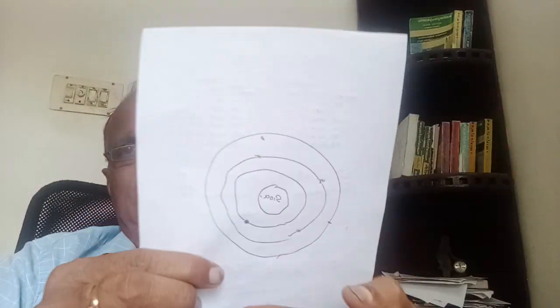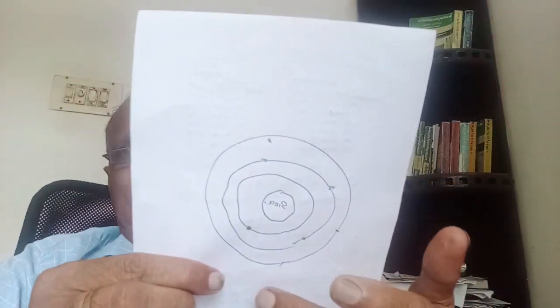The size of the atom is very small. Only small particles and energy can pass through it. In that case also, electron cannot. There are three major types of particle: electron, proton, and neutron. Electron cannot enter into it.